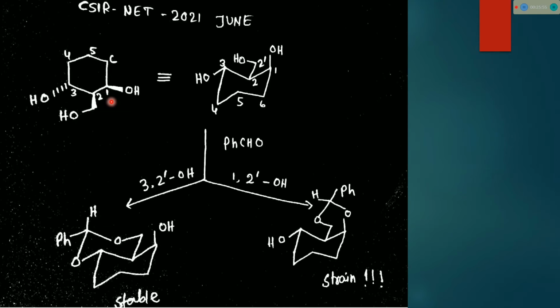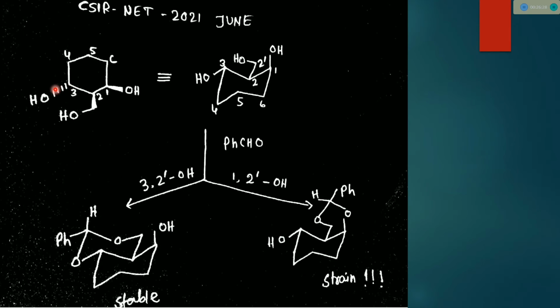By seeing the compound, one can immediately imagine that since these are a cis 1,3-diol, this diol will react with benzaldehyde. But if we draw the chair form, and after reacting with benzaldehyde we draw the molecule, then if this cis 1,3-diol reacts with benzaldehyde, a highly strained six-member ring is formed, because of which the whole compound becomes unstable.